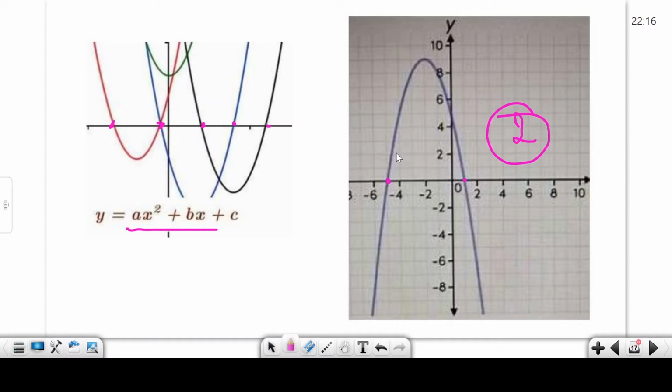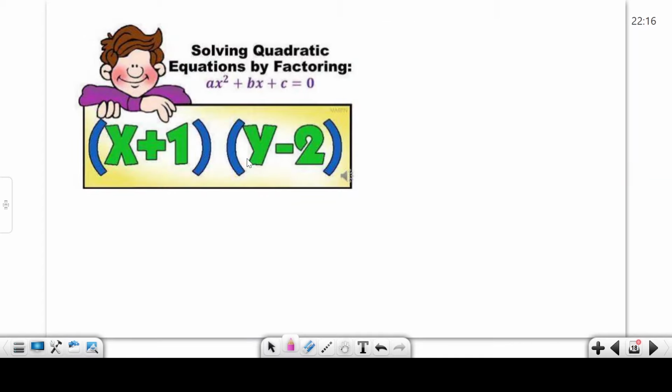But this graph represents a quadratic equation. Quadratic polynomial is only ax square plus bx plus c. If we give an equal to sign, it becomes a quadratic equation. Two things I will always tell you.